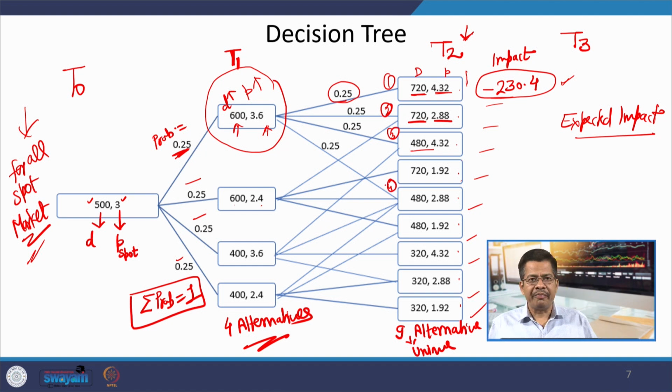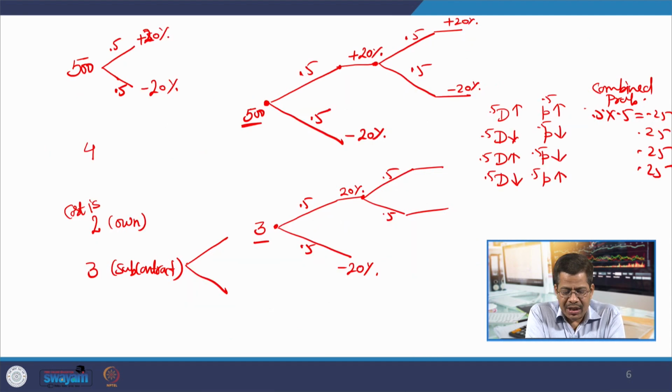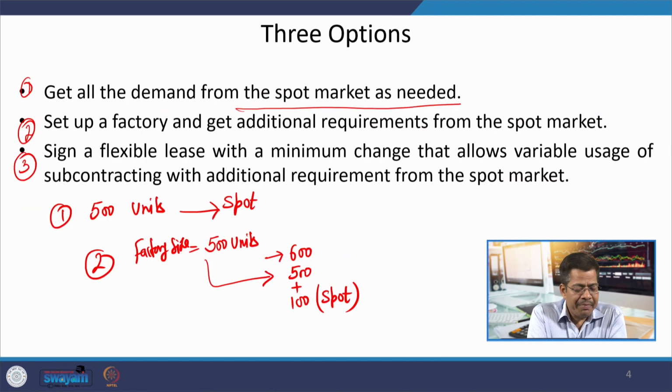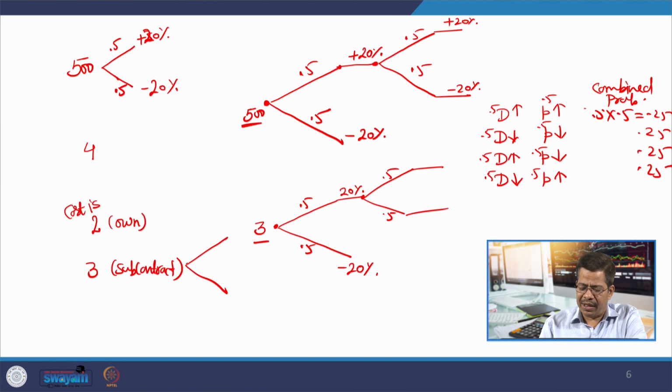We will discuss how to summarize these calculations in a few minutes. Now, we are doing this discussion when we have all the requirement fulfilled from our spot market. But as I discussed in the beginning, we have 3 options, and if I want to compare between these options, our decision tree will come like this.